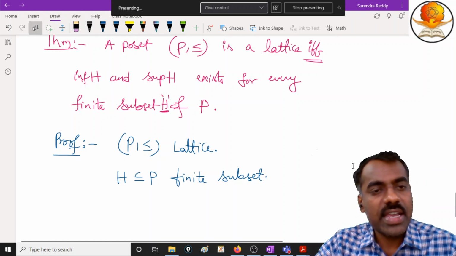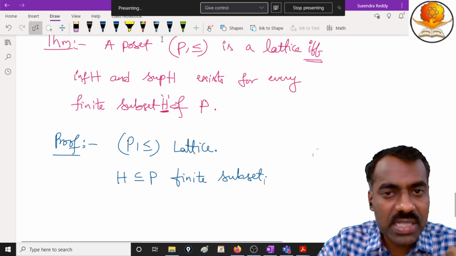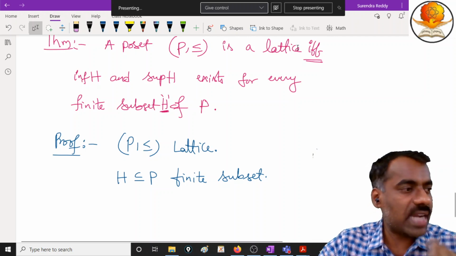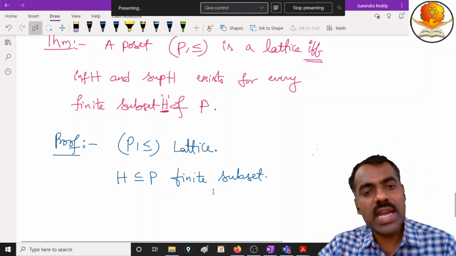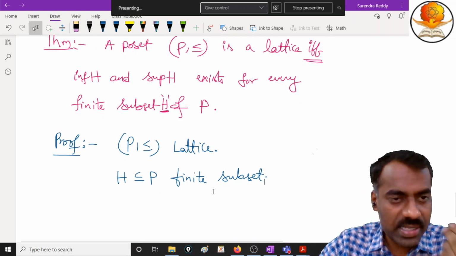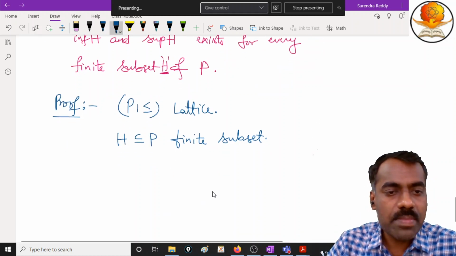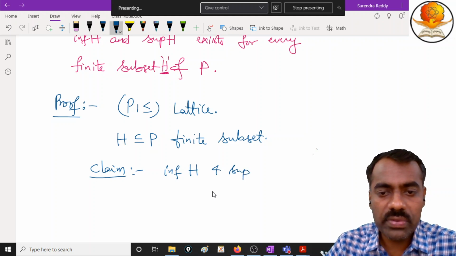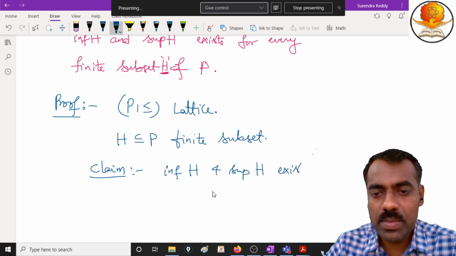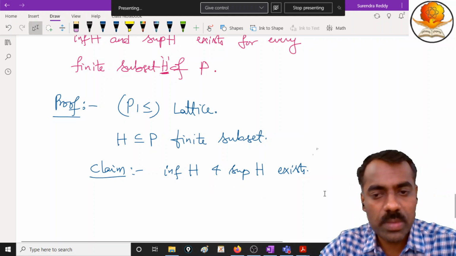Our claim is that the infimum of H and the supremum of H should exist. Is this clear? Because we started by assuming that our poset is a lattice, and H is taken as a finite subset. We want to prove that for this H, the infimum and supremum exist. That means some element is there which is the infimum and some other element is there which is the supremum. Are you following?